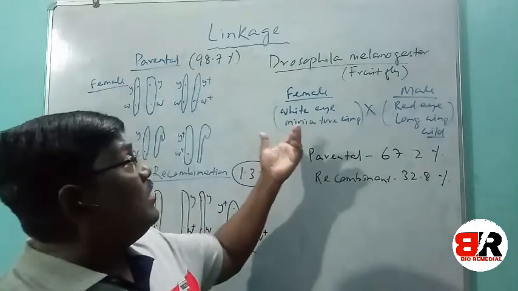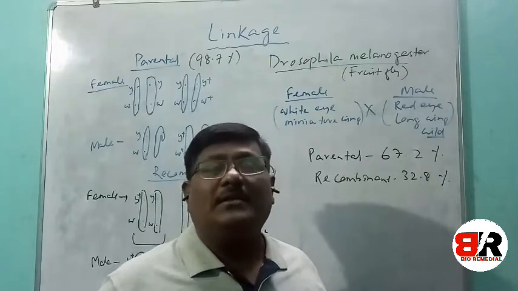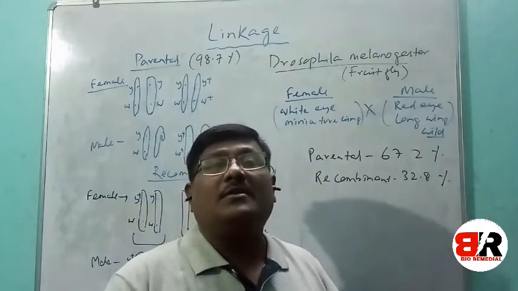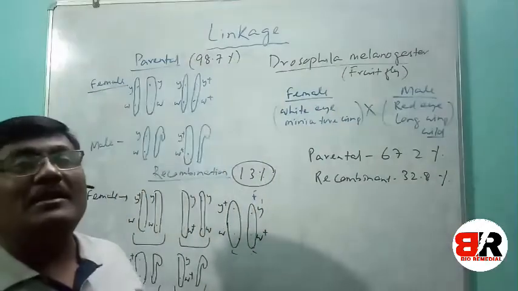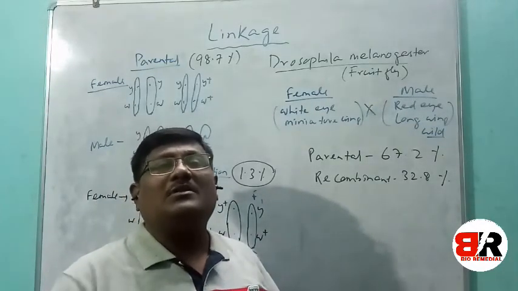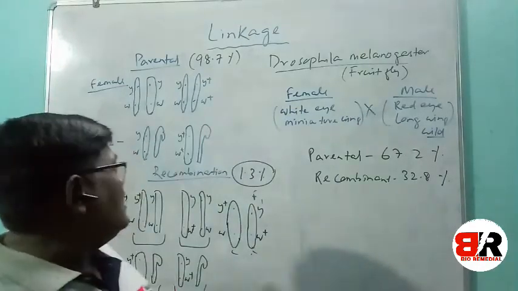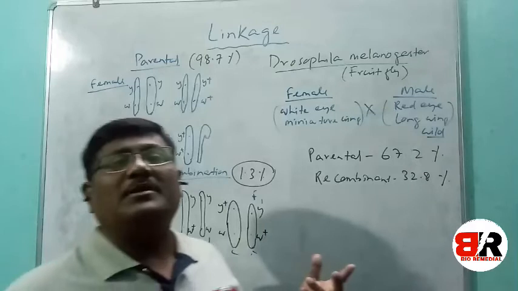So the eye color and the wing type genes were far away from each other, and the eye color and body color were very closely associated, they're closely linked. That is why parental combination was 98.7 and recombinant only 1.3.